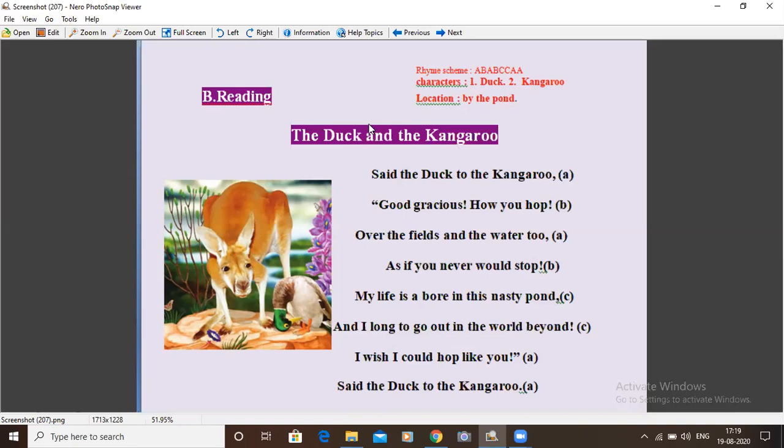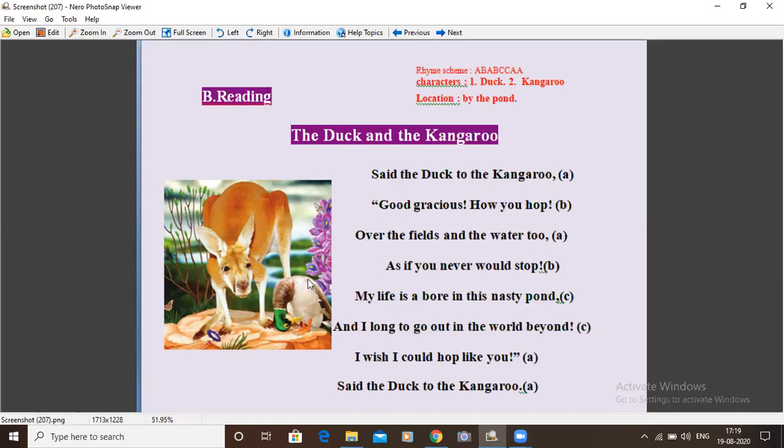And as I said, this poem is about the wish of the duck to see the world, because it's bored of being in the pond all the time. And he has a friend that is a kangaroo. This duck is amazed at the way the kangaroo hops, and wishes that the duck also could go like the kangaroo and see around.